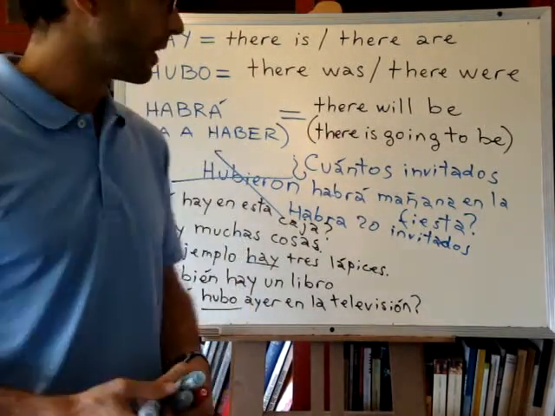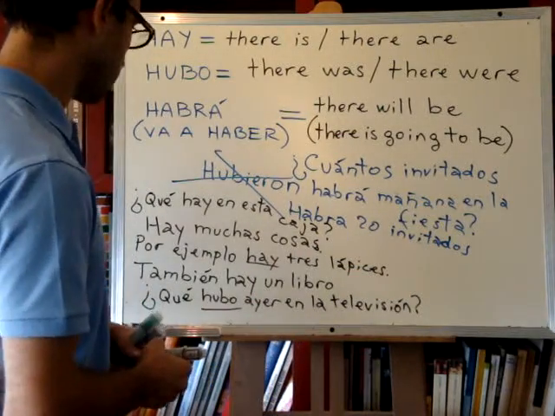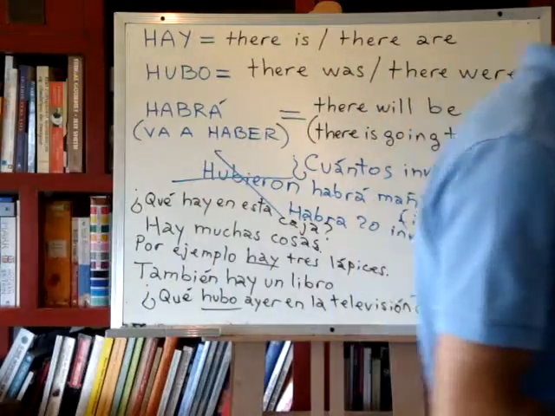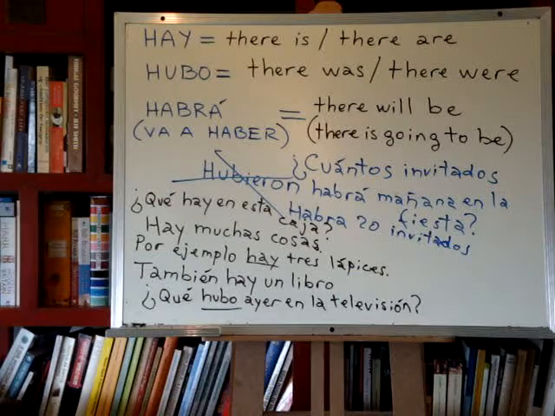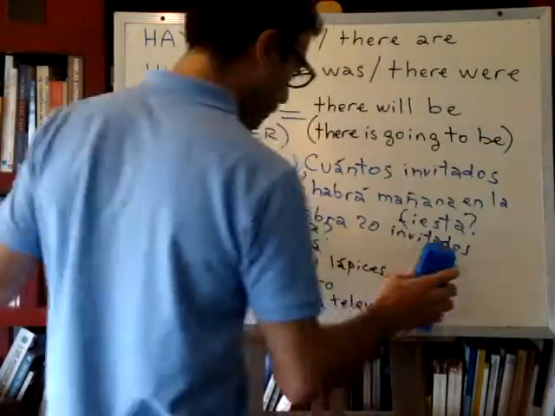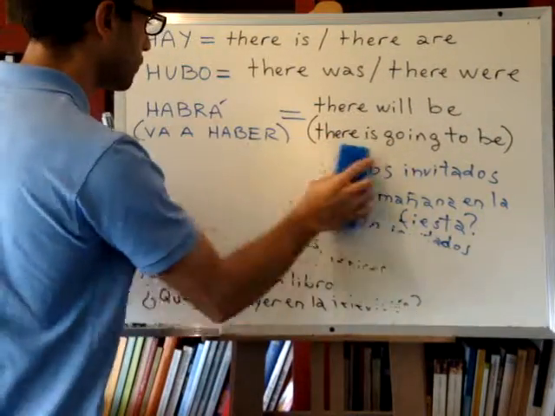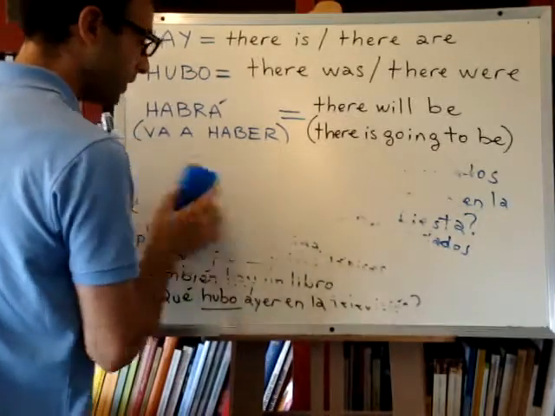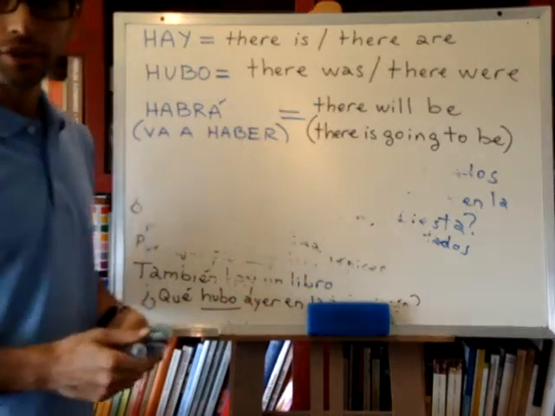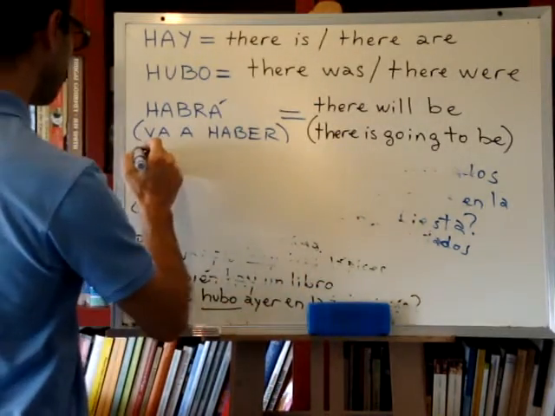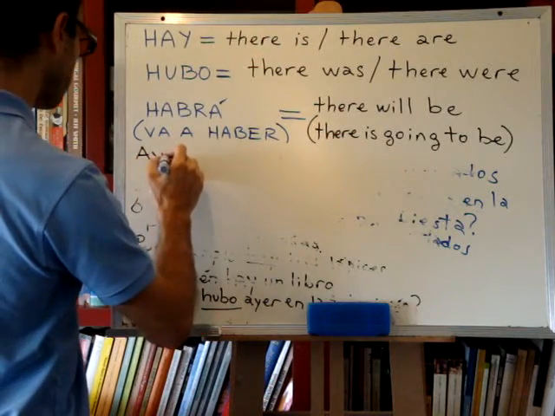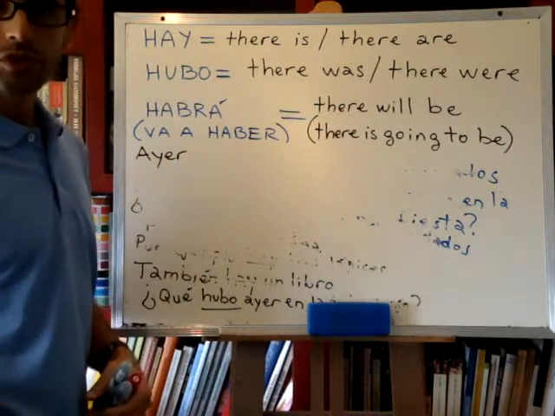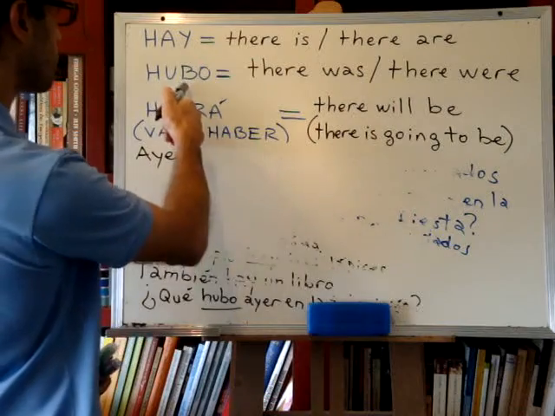We can reply. Let me erase this. So we can say, for example, yesterday there was a very good film. Yesterday is ayer. There was is hubo.